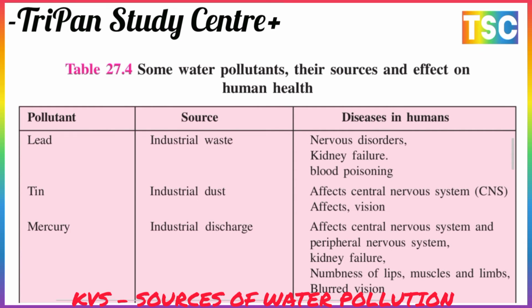Lead comes from industrial waste and causes nervous disorders, kidney failure, and blood poisoning. Tin comes from industrial dust and affects the central nervous system and vision. Mercury comes from industrial discharge and affects the central and peripheral nervous systems, causing kidney failure and numbness of the lips, muscles, limbs, and vision.